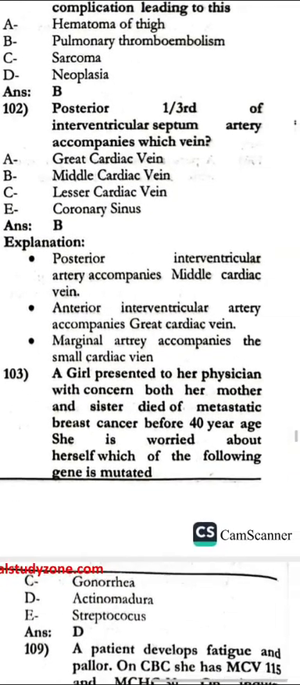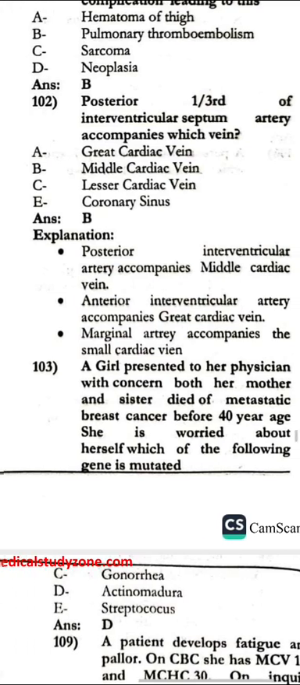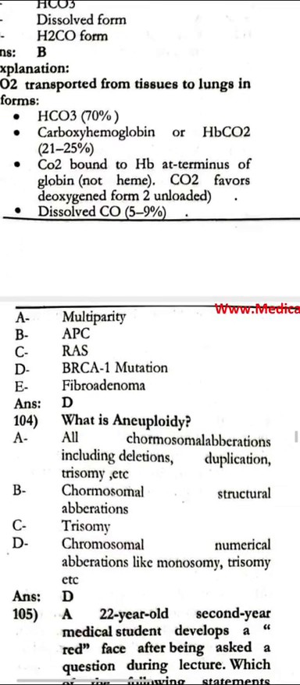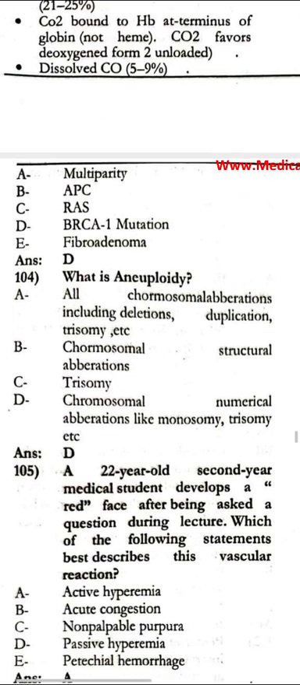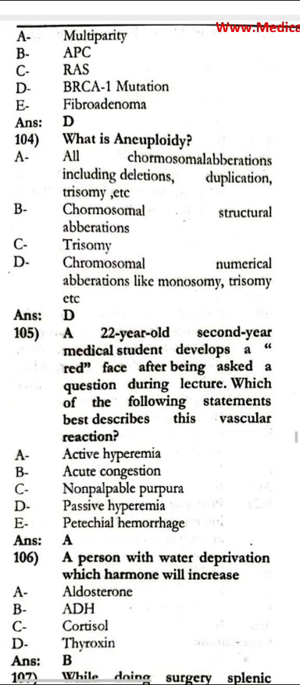The girl presented to the physician with the concern that both her mother and sister died of the metastatic breast cancer. For 40 years, she is worried about herself, which of the following gene is mutated in this case? That is the BRCA1 mutation. What is aneuploidy? Chromosomal numerical aberrations like monosomy and the trisomy. A 20-year-old second-year medical student develops a red face after being asked a question in the lecture, which of the following statements best describes the vascular reaction? The active hyperemia.